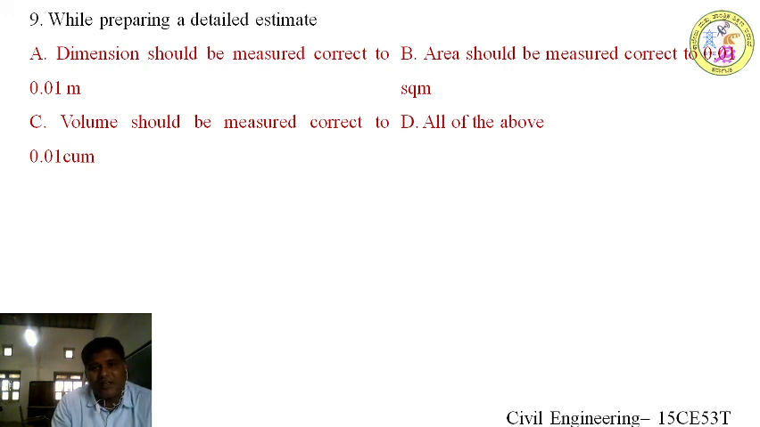In the same manner, for area also, if I am going to calculate length into breadth, if it is increasing or decreasing by 0.01 square meters, then it will be a mistake. Again it has to be reworked or remeasurements have to be done.